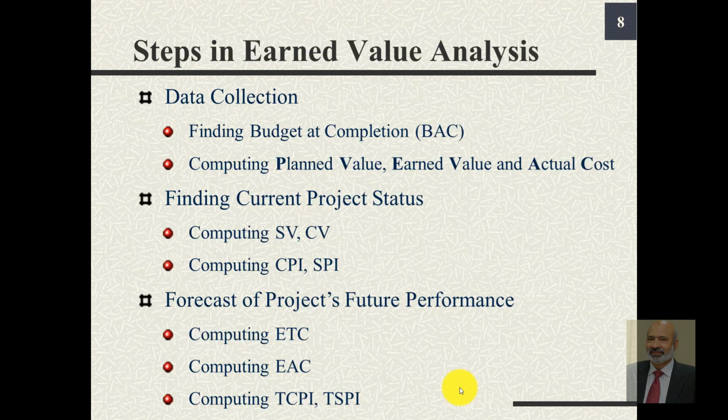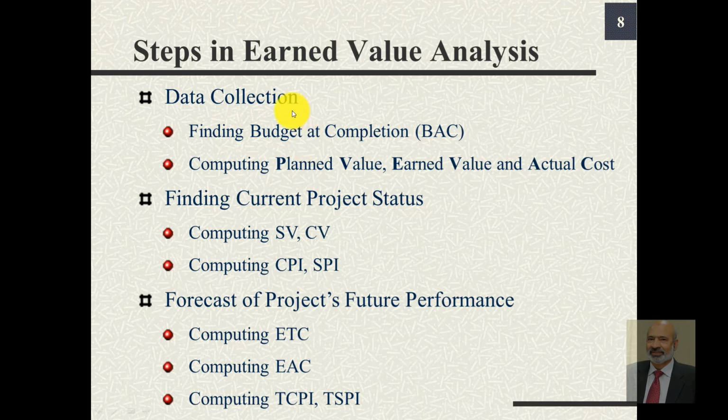When we do earned value management, or we analyze the earned value, there are 3 steps. In the first step, we gather data, and data gathering involves finding the budget at completion BAC, computing the planned value PV, the earned value EV, and the actual cost AC.